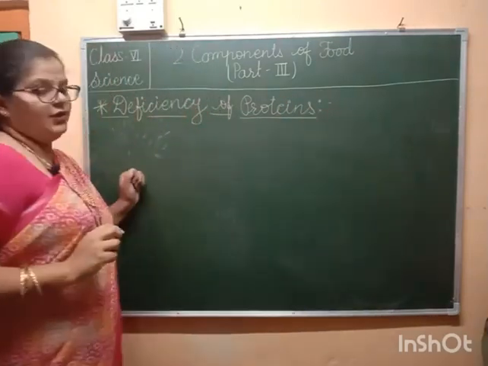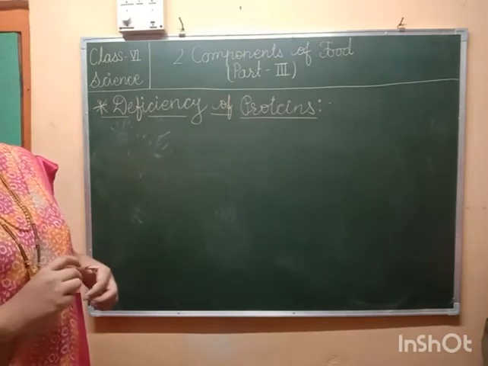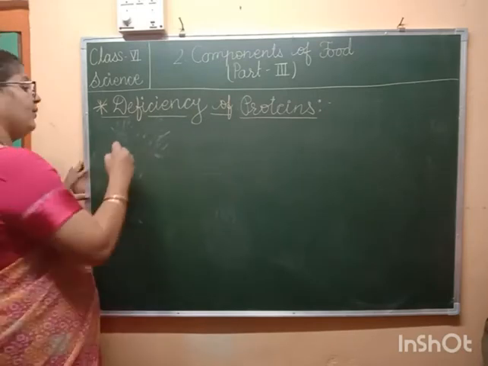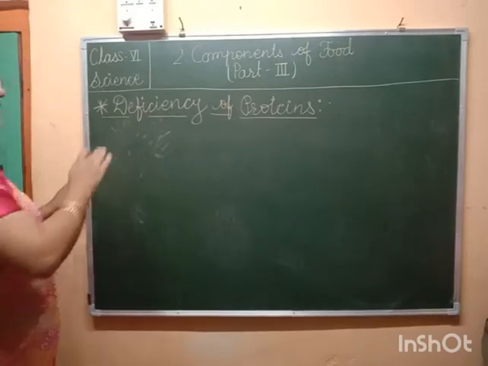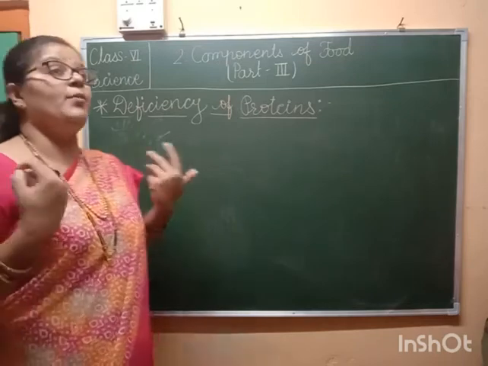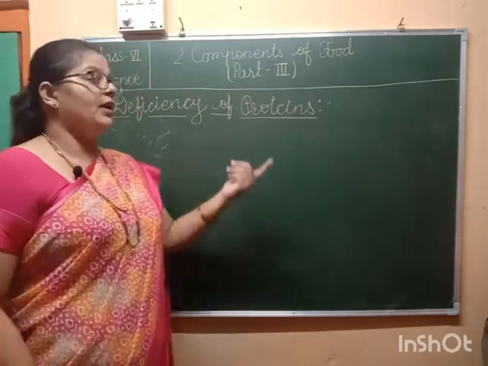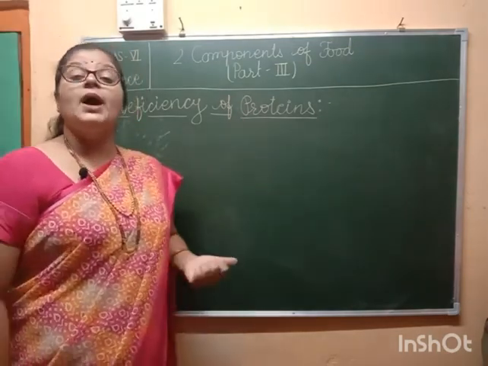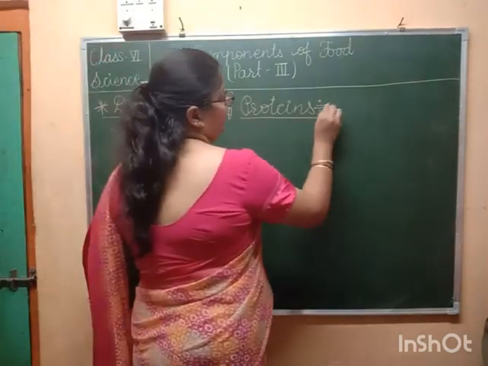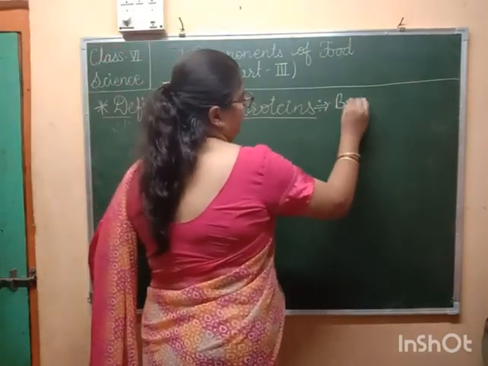So we are going to learn the deficiency of proteins. Growing children need more protein in their diet. First of all, let us understand what protein gives us. Why is protein important as a food component? Proteins are called bodybuilding food. We have already learnt about this.